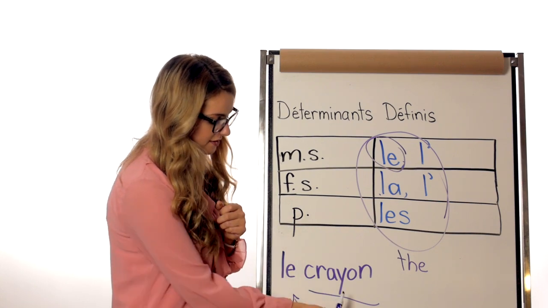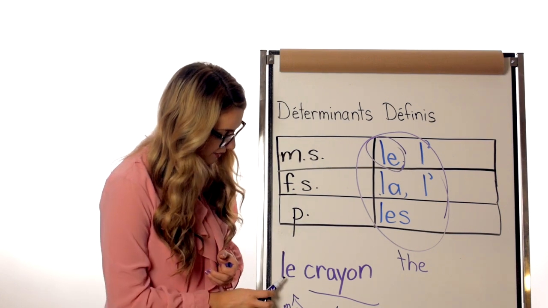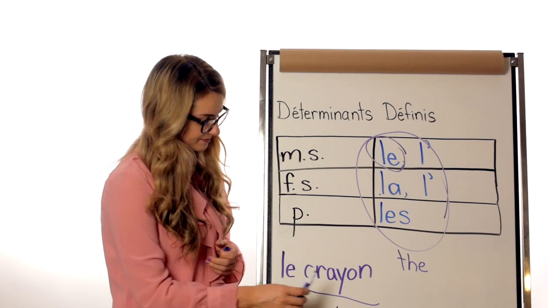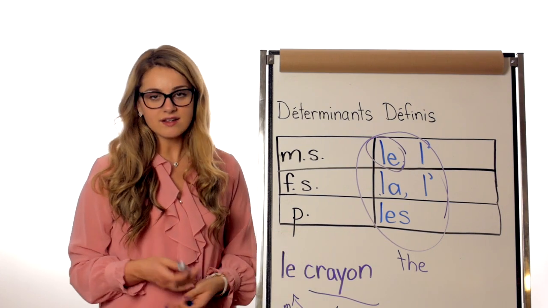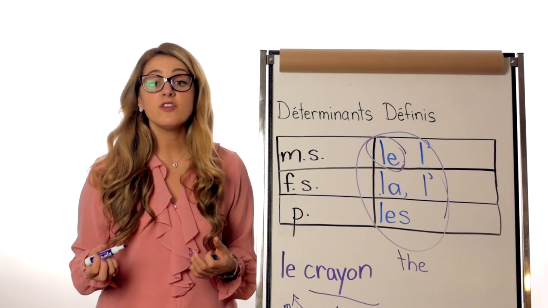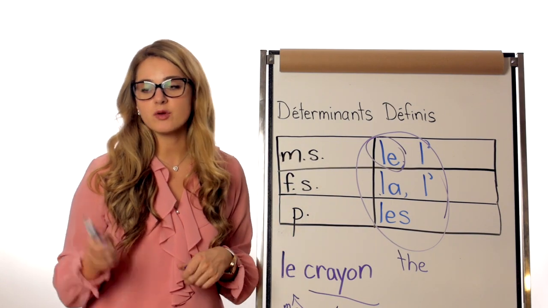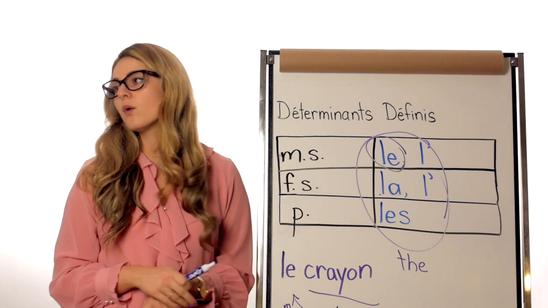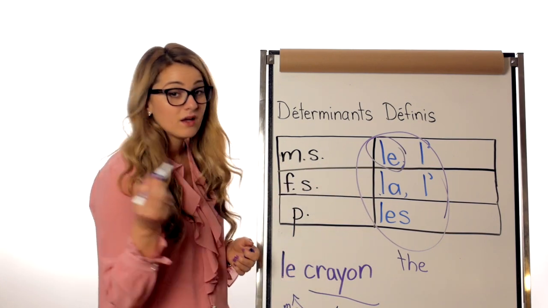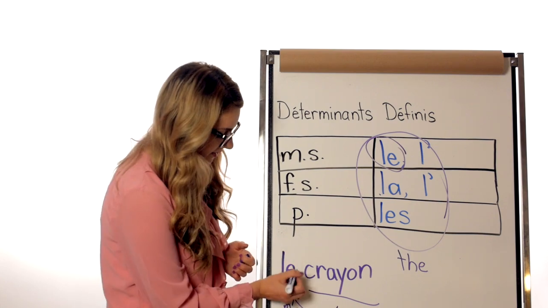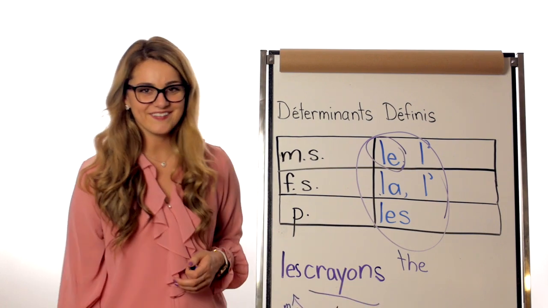Okay? So here, le crayon, the crayon. We are talking about one crayon, okay? One pencil crayon right here. Which is why we would say le crayon. We don't use la because la is féminin and crayon is masculine. Now, if we're talking about multiple crayons, multiple pencils, maybe 2 pencils, 3 pencils, 4 pencils, or a whole pack of pencils, 12 pencils, this is how we would write it. We would say les crayons, okay?